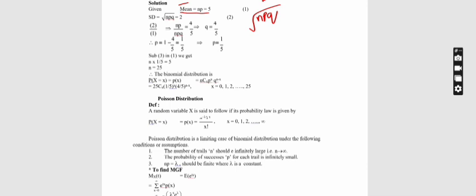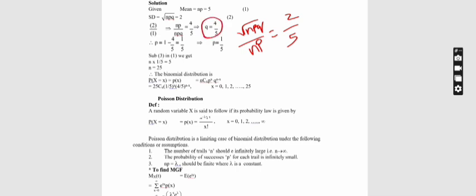Next we are going to divide 2 by 1, so square root of npq divided by np is equal to 2 by 5. So taking the square root and solving, I get the q value as 4 by 5.